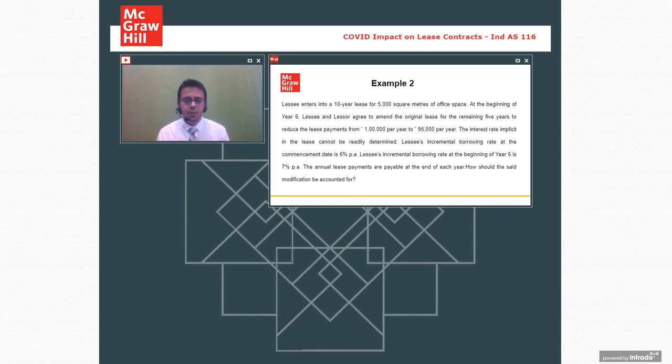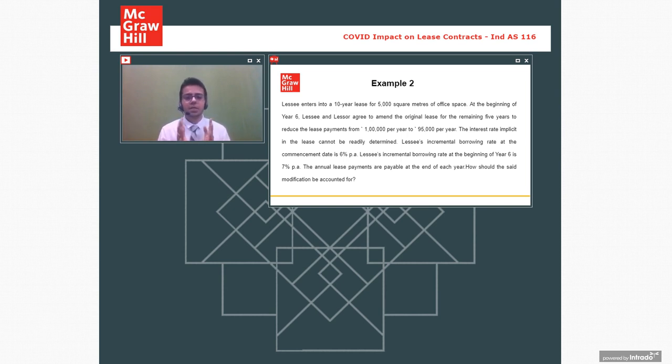The interest rate implicit in the lease cannot be readily determined. Lessee's incremental borrowing rate has changed from 6% to 7%. So there's a change. Earlier it was 6%. Now it has been amended. It has changed to 7% on the date of modification. The annual lease payments are payable at the end of each year. How should the modification be accounted for?